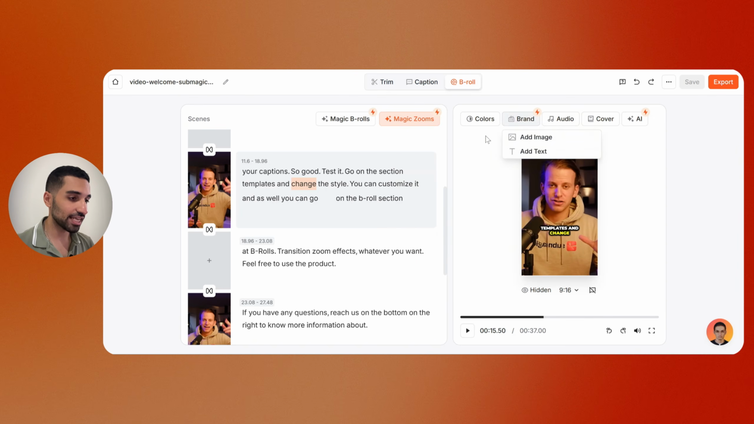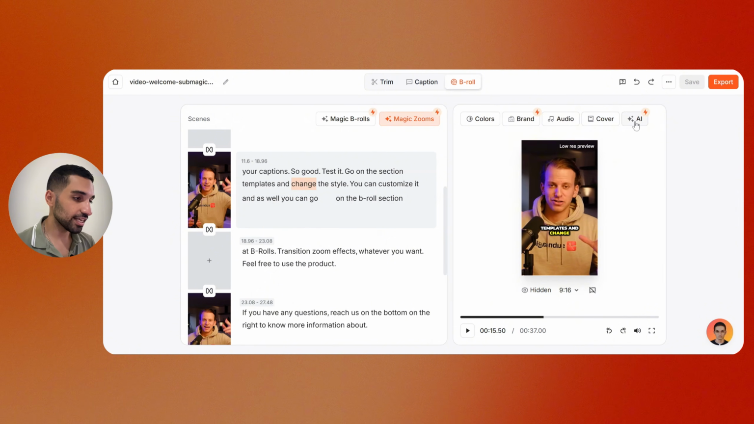The brand is to add an image or a text to your video. Audio is obviously to change some audio settings. Here we can clean our audio by turning this on. It will automatically remove the noises, and from here we can add some music to our video. Here we can upload an image for our cover or select from the video. This is for the thumbnail of our video.